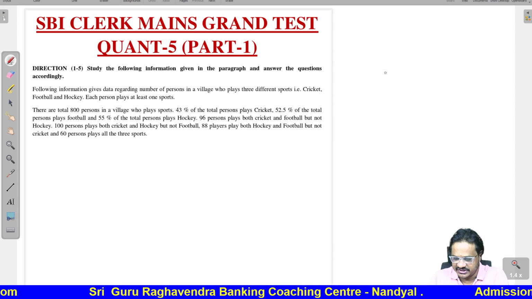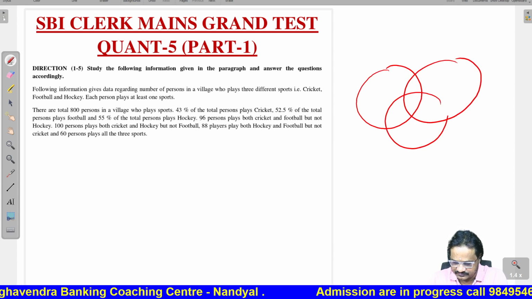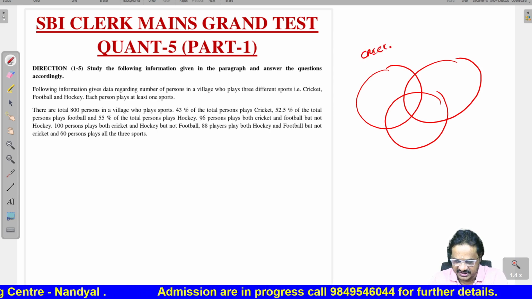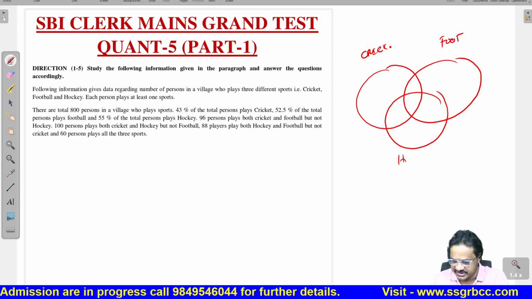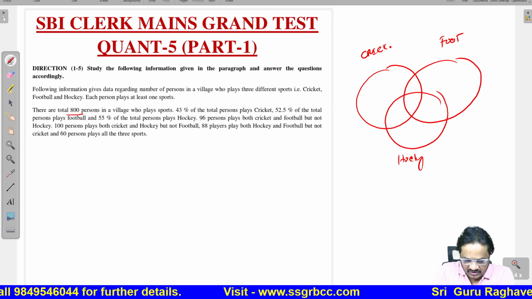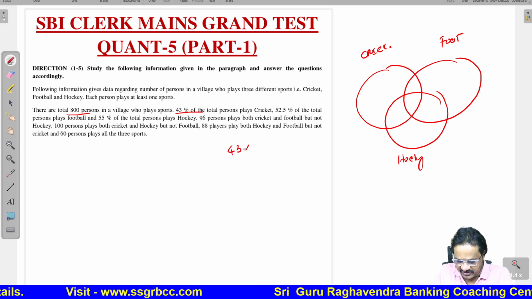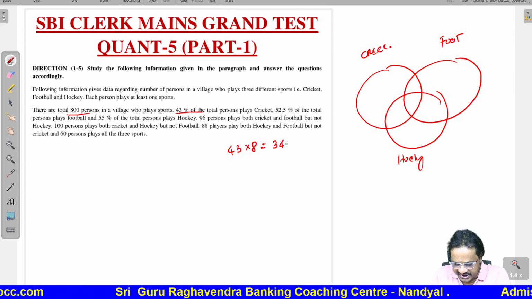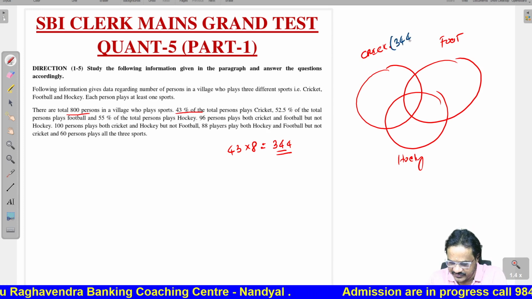Now we are having three sports, so let us draw three circles like this, because there are three sports. The three sports are cricket, football and hockey. Total how many persons are there? 800. 43% of the persons, that means 43 into 8. What is 43 into 8? It is 344. They play cricket. So cricket total is 344.